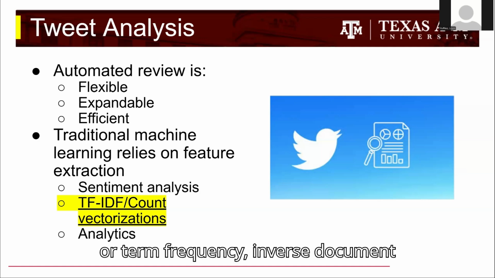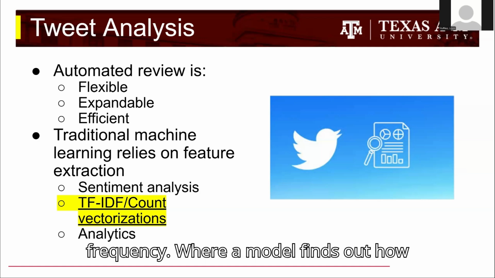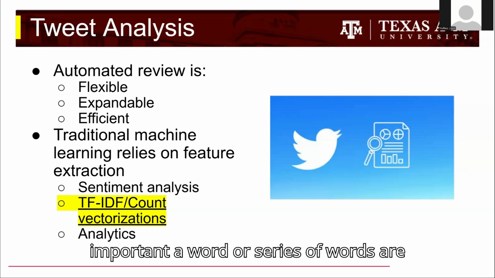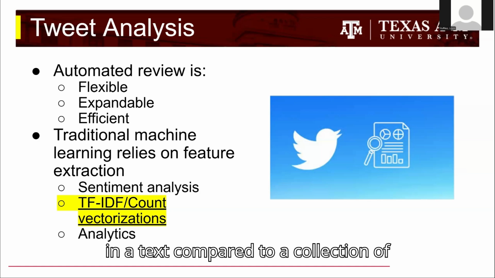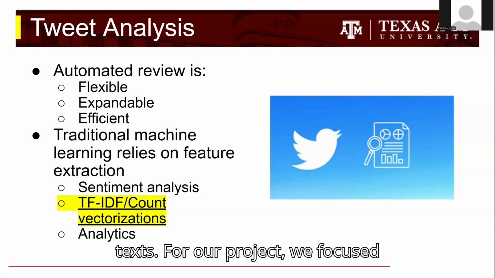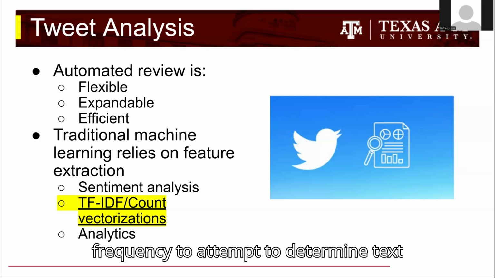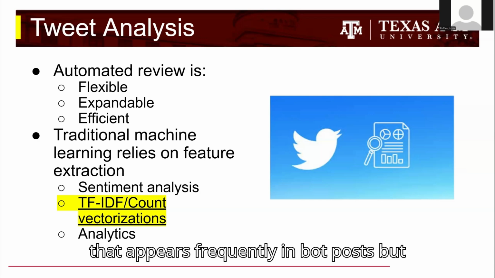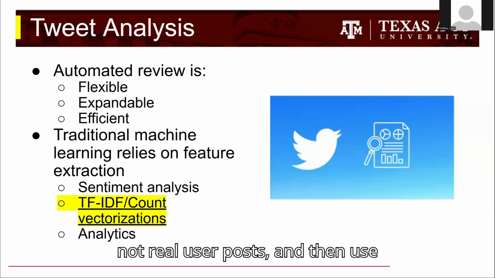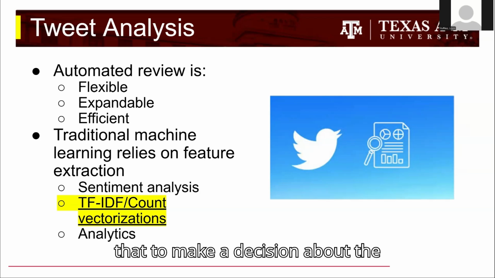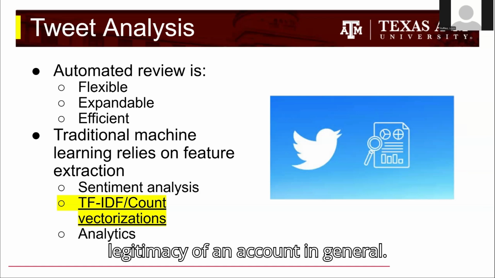Or term frequency inverse document frequency, where a model finds out how important a word or series of words are in a text compared to a collection of texts. For our project, we focused on term frequency inverse document frequency to attempt to determine text that appears frequently in bot posts, but not real user posts, and then use that to make a decision about the legitimacy of an account in general.